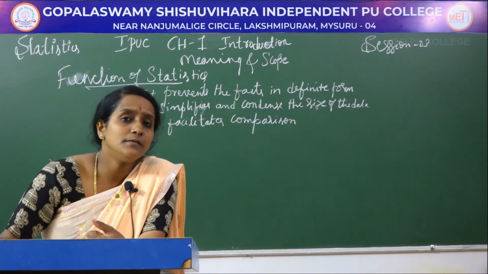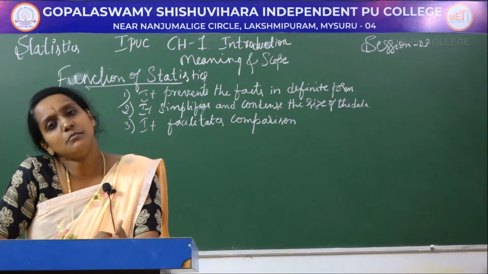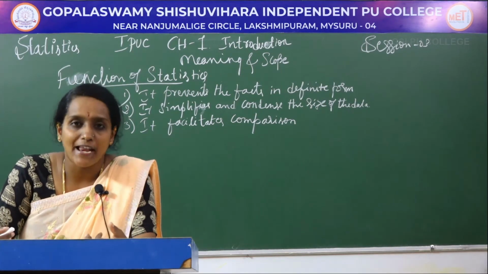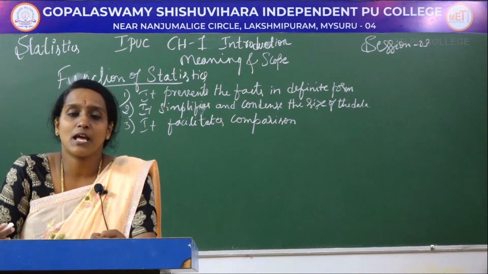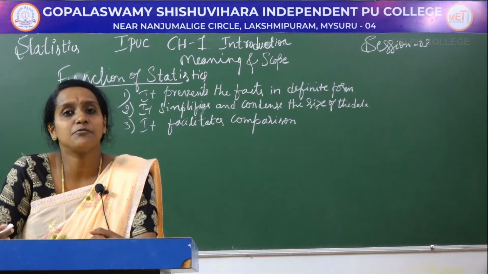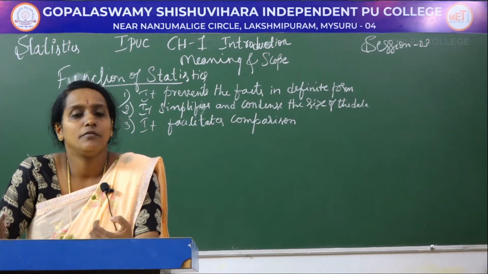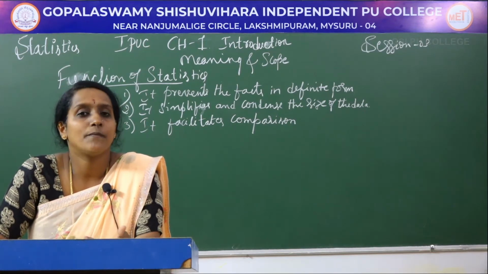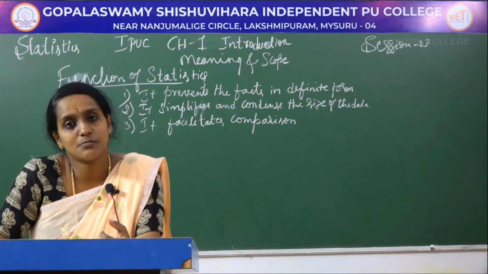Another one is index number. In index number also we can compare the price, quantity and values, and in our day-to-day lives, which type of consumption, or our budget level. We can compare this month's budget and the next month's budget, or the government can compare the last year's budget with the next year's budget.